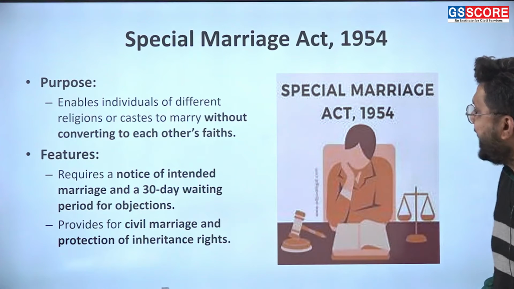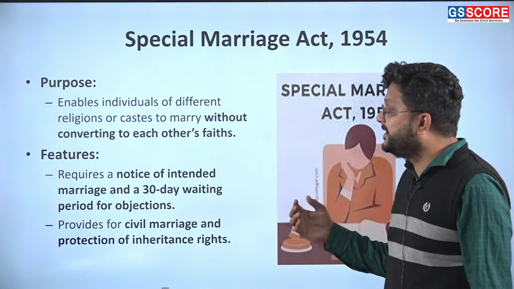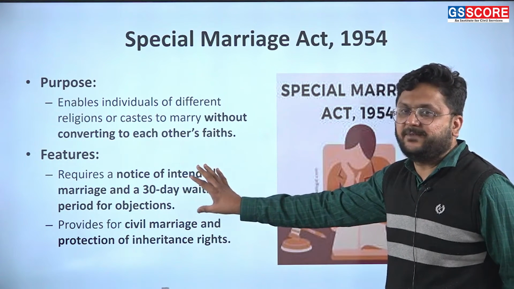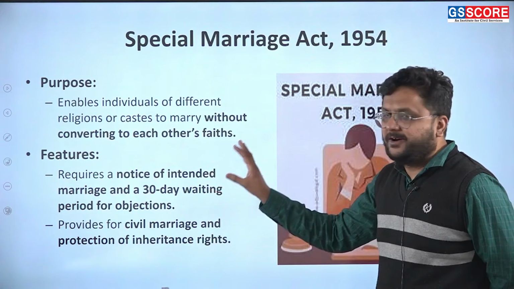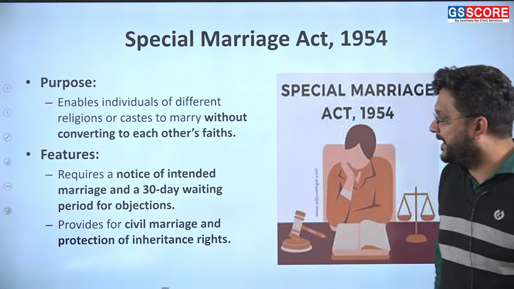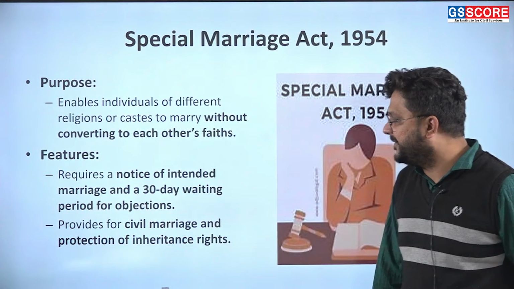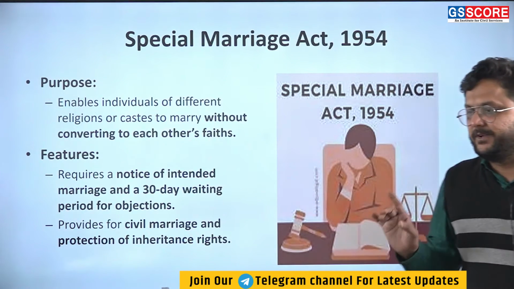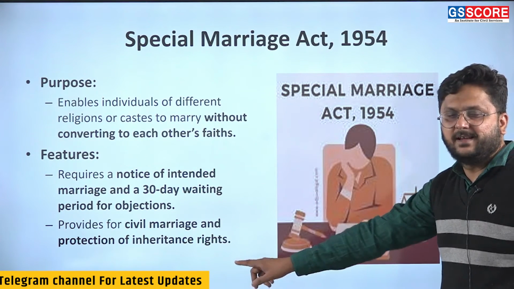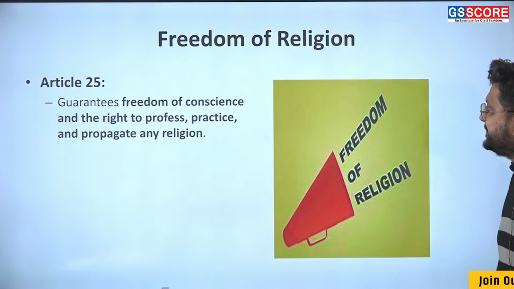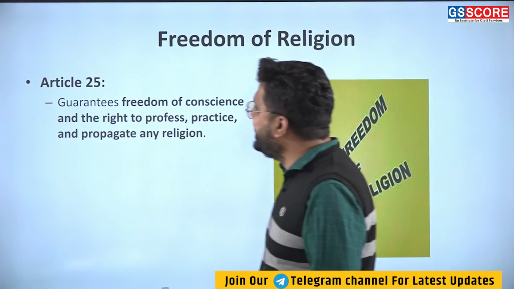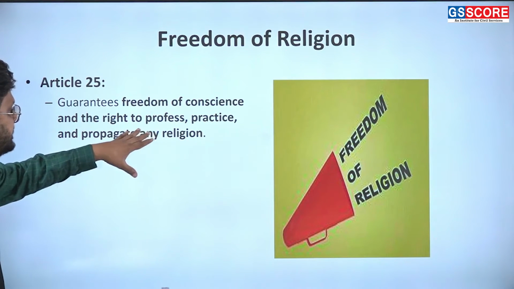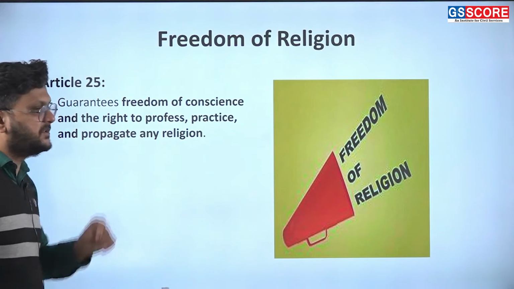This act requires a notice of intended marriage and a 30-day waiting period for any objection. If there is no objection, or the objection is resolved, then the couple has the right to marry. It provides for a civil marriage and also protection of inheritance rights. So you keep all your civil rights intact and also get inheritance rights, meaning rights in property after the marriage. We also have Article 25, which is about protection of religion: freedom of conscience, and the right to profess, practice and propagate any religion.